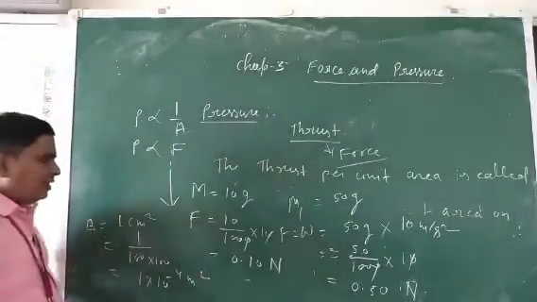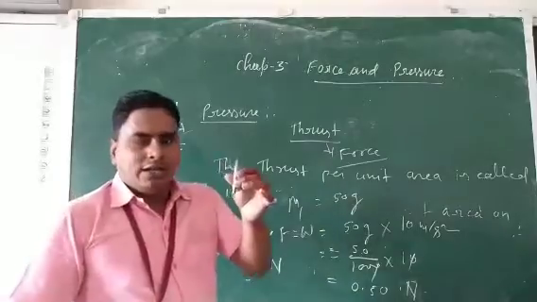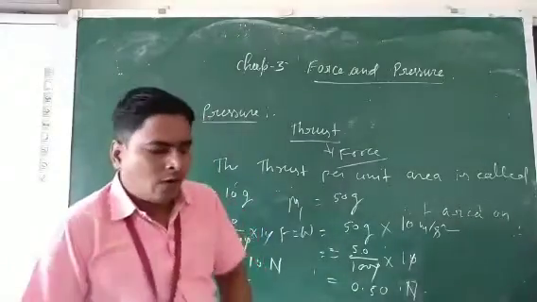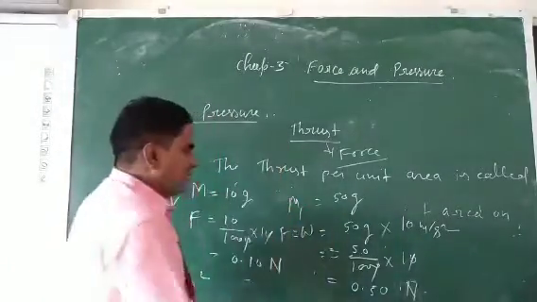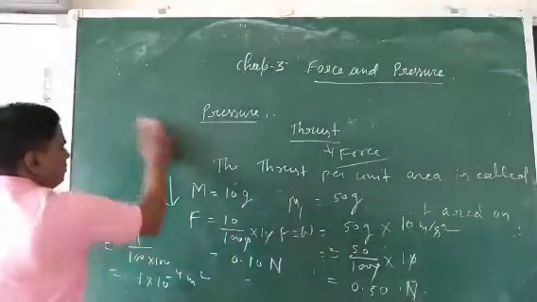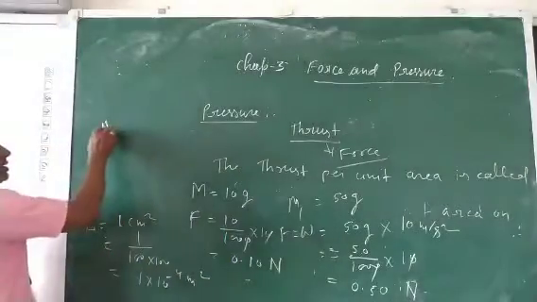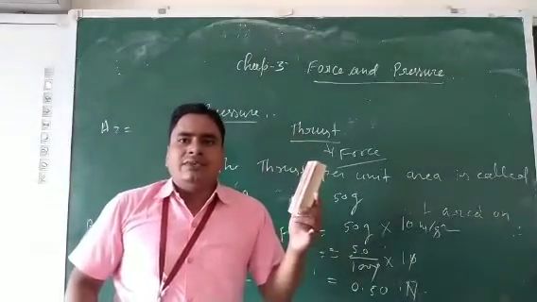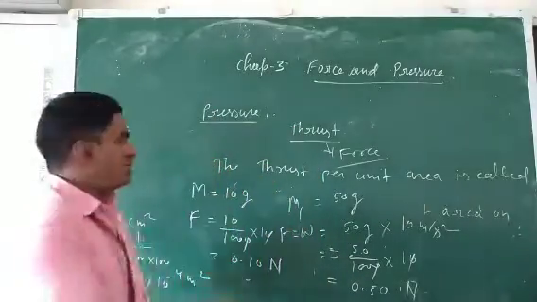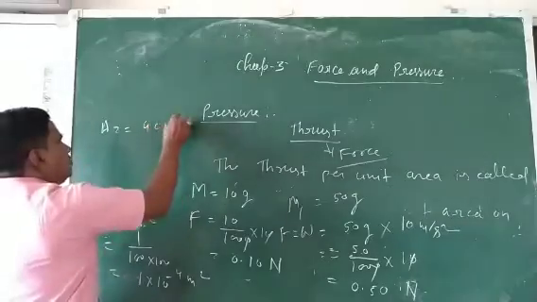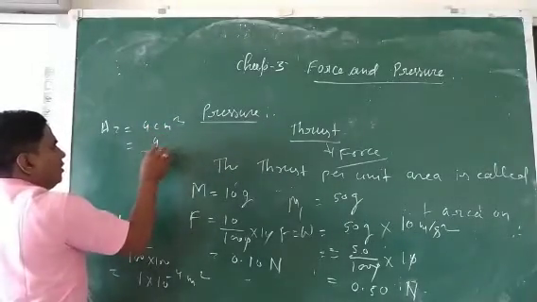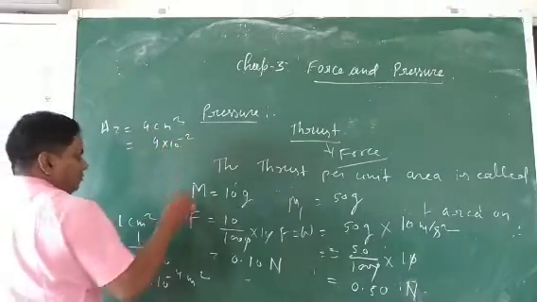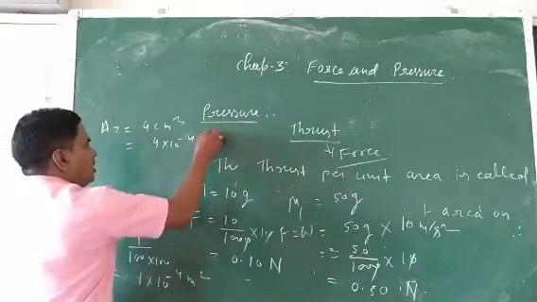Okay, this is the area contributed by the first object. And what is the area contributed by the second object? Suppose the area in contact for the second object is 4 centimeter square. In meter square, that is 4 into 10 to the power minus 4 meter square.